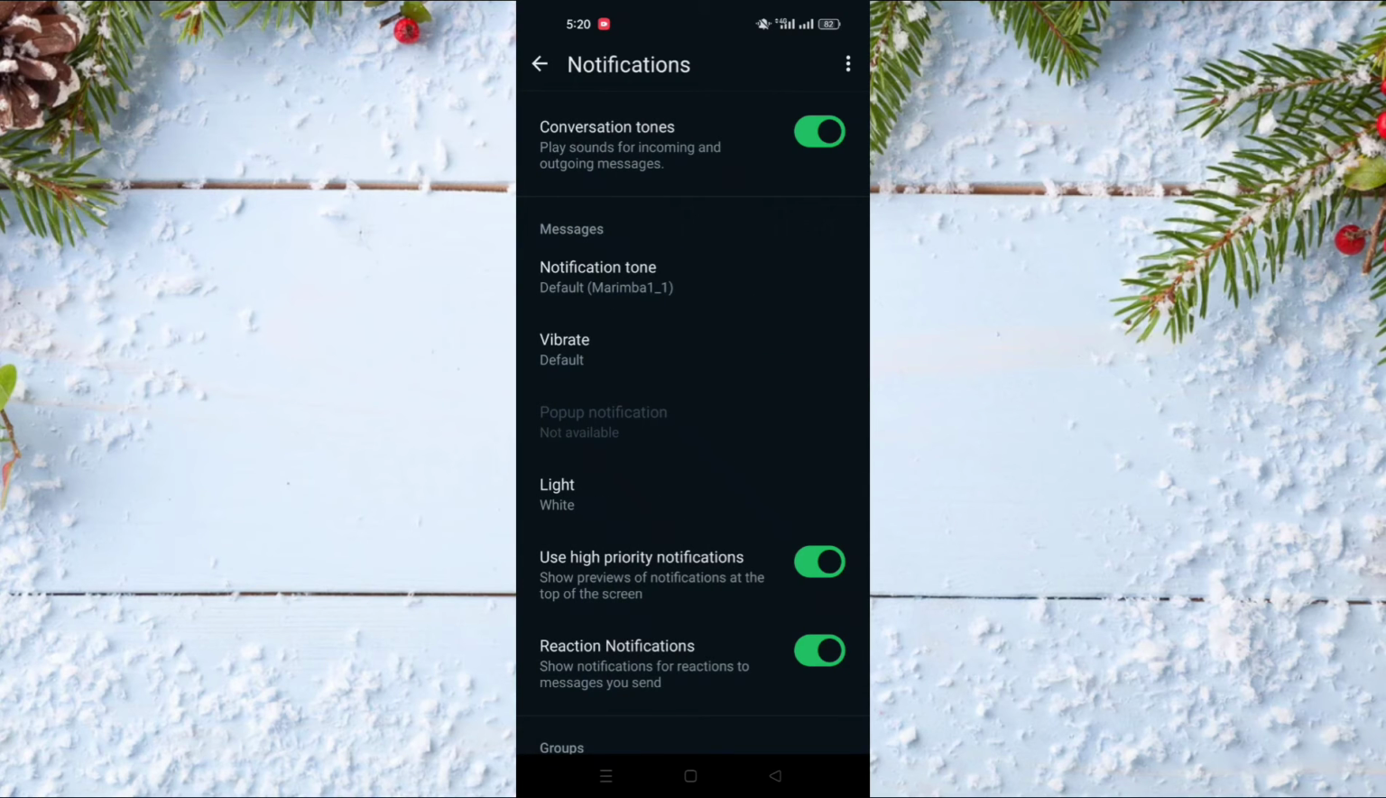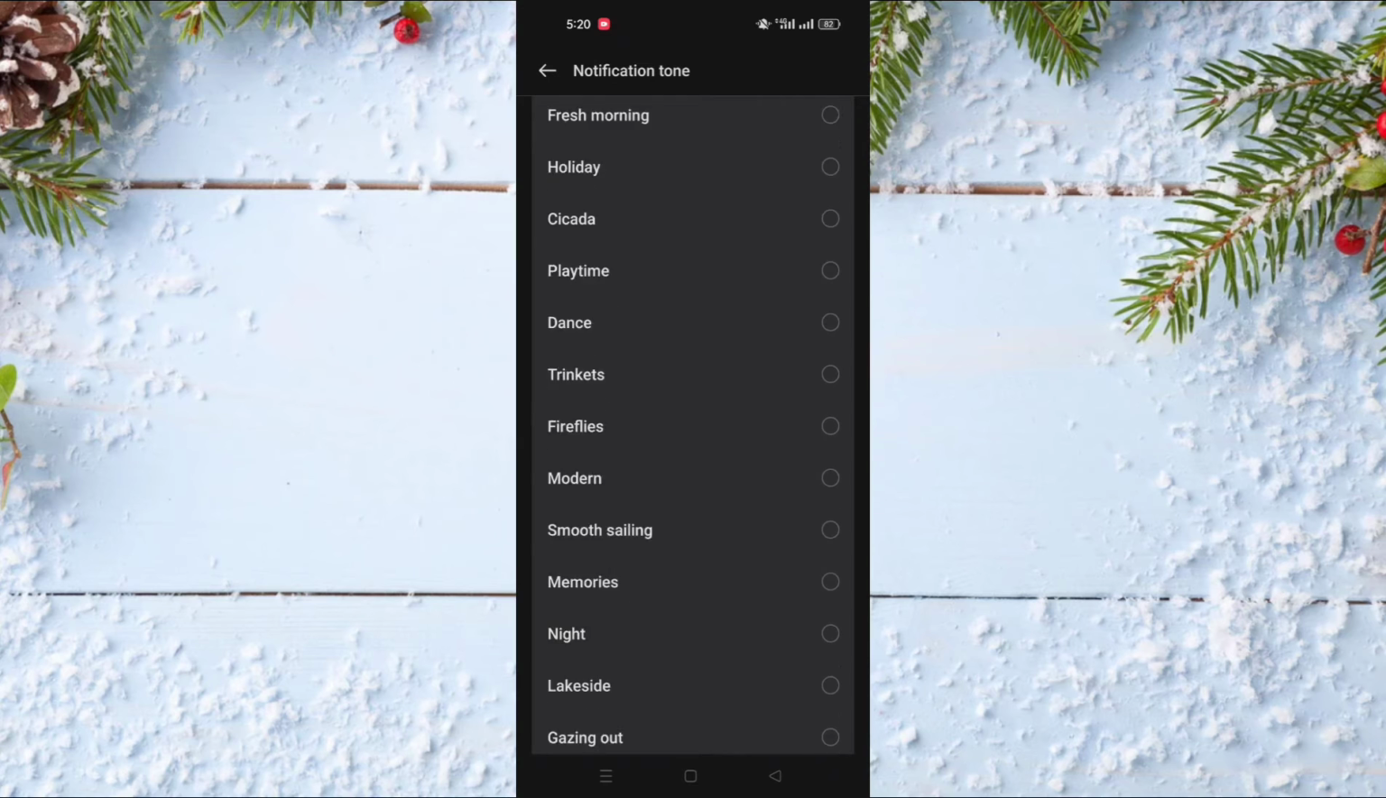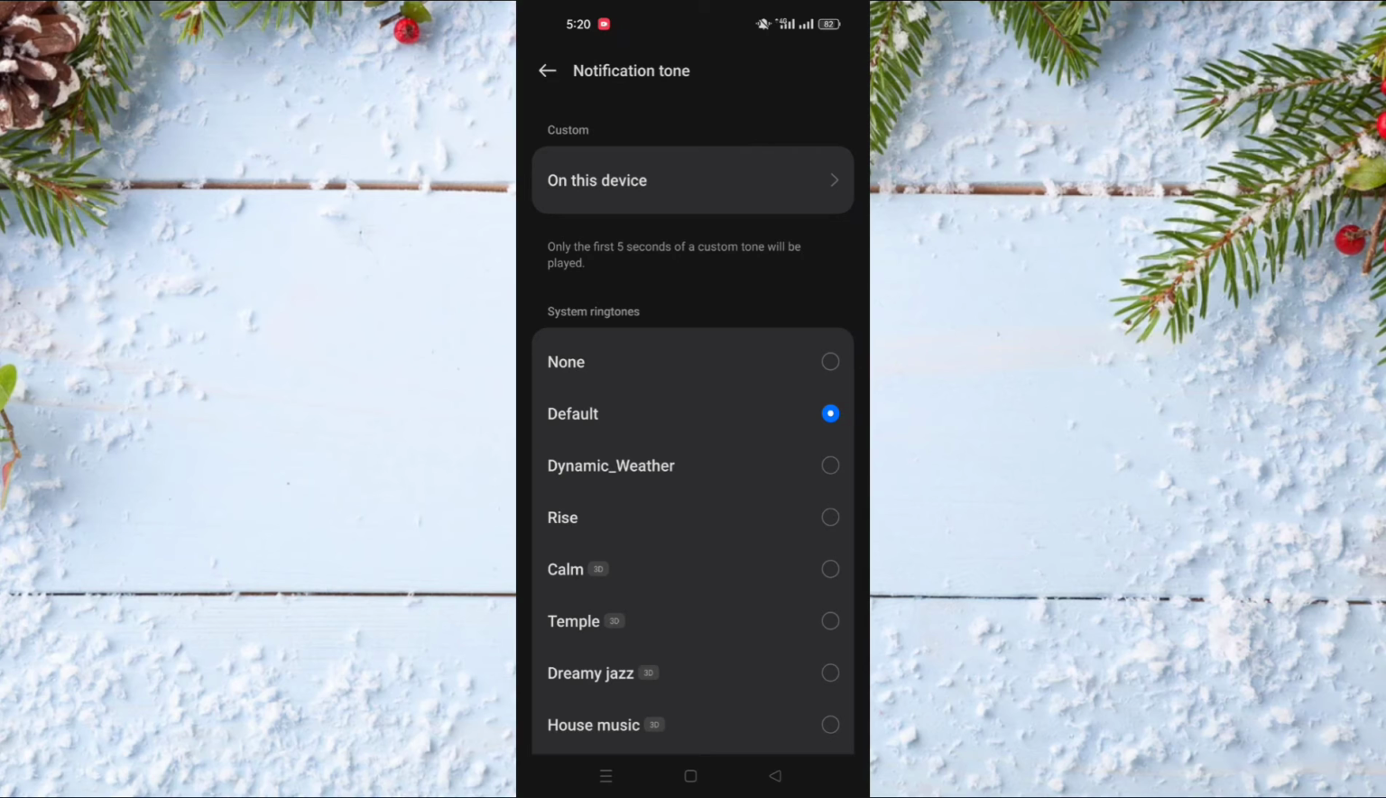And after that, as you can see, for the messages, for example, you have the first option, the notification tone, which is the default ringtone, and there are a lot of other ringtones included in your device, or you can choose a custom ringtone by clicking on this device and it will show you all the music that you have on your phone, and you can choose any one, and it will take only the first 5 seconds as a custom tone that will be played.